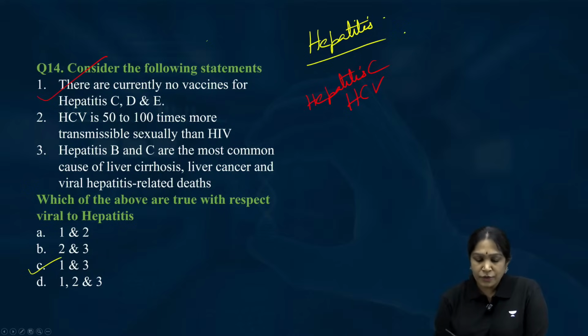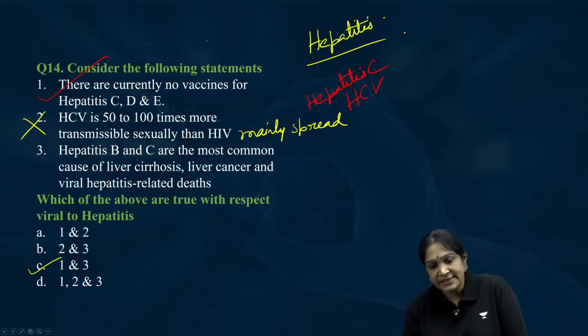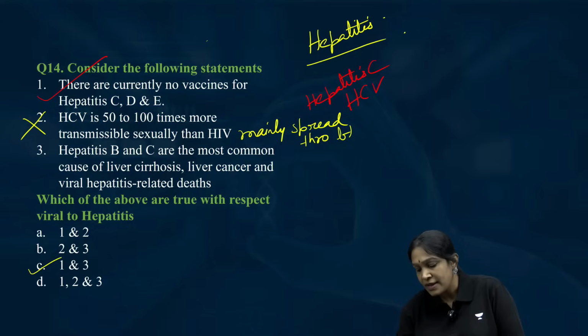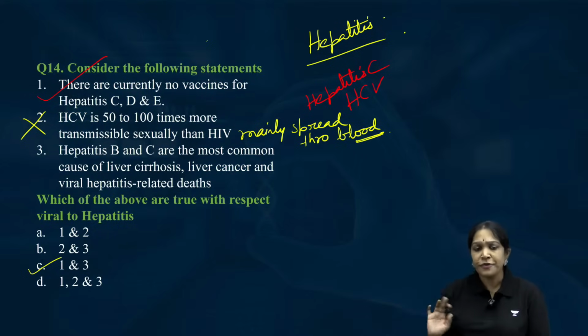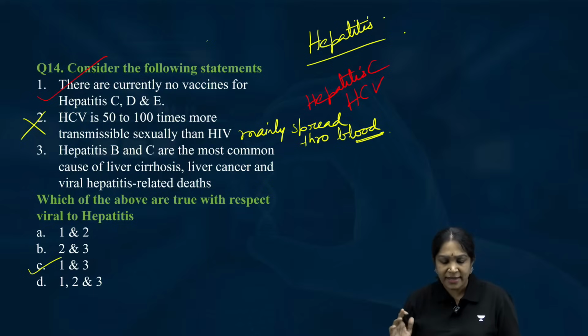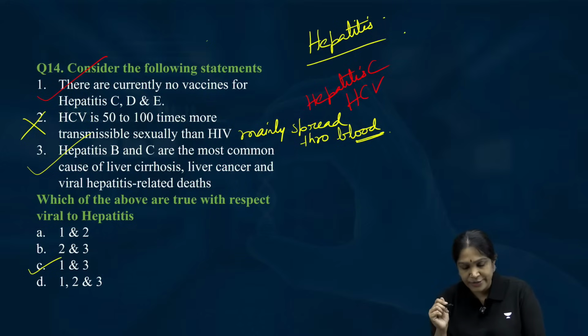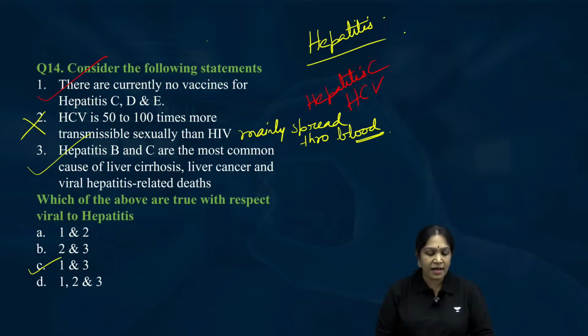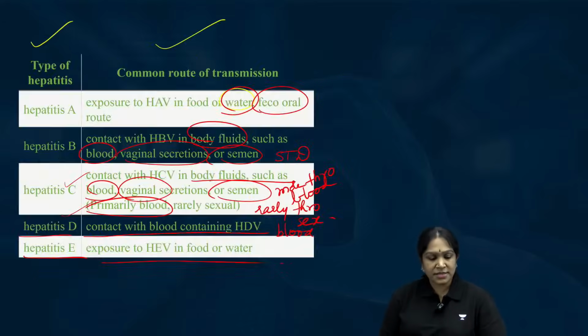Okay, no, wrong. If you remember, it will mainly spread through, fill my sentence, it will mainly spread through blood, very good, Varsha, rarely through sex. So it is not 50 to 100 times more sexually transmitted than HIV, no. B and C are the most common cause of liver cirrhosis, correct. So 1 and 3 are true with respect to hepatitis. Is it clear?